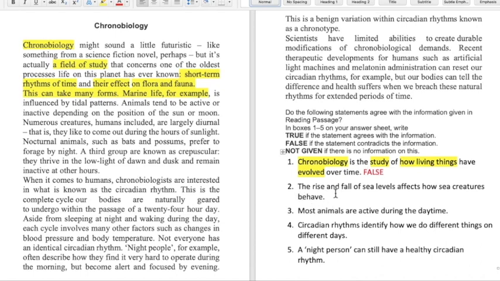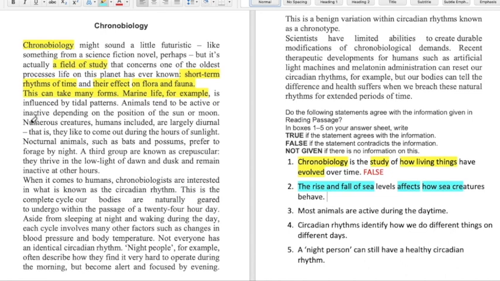Next one. The rise and fall of sea levels affects how sea creatures behave. Okay. Now for this I'm going to take this color. So rise and fall of sea levels. What is rise and fall of sea levels? The up and down of the sea levels. Affect means that it is getting affected by something. It is influenced by something or it is impacted by something. So this becomes my keyword. Sea creatures. What are sea creatures? The creatures that live under the sea and how they behave or how they react.